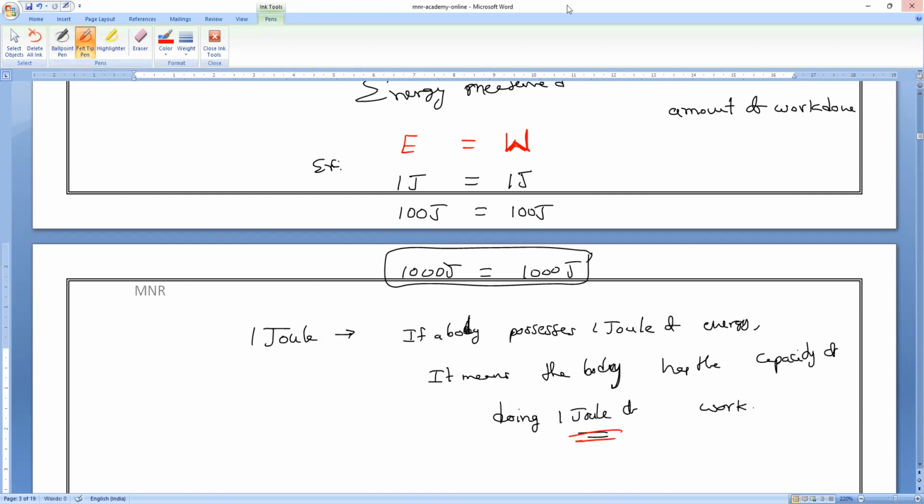Joule is the SI unit of energy. Energy cannot be seen, but we can measure the energy possessed by the body, or energy absorbed by the body, in the form of the amount of work done by the body. So that is what you have to remember. Anyone having any doubt, you can ask me, or else we'll proceed. Clear, everybody?